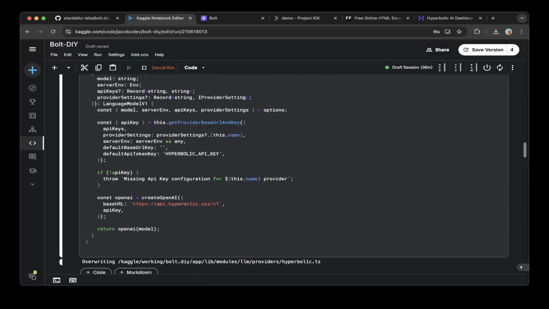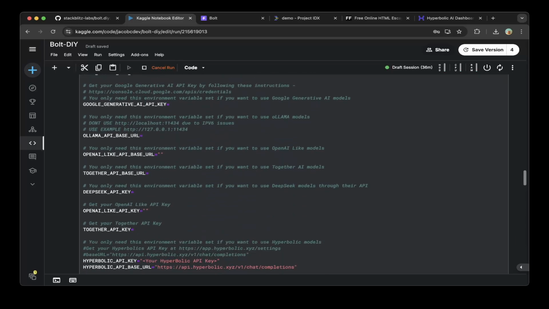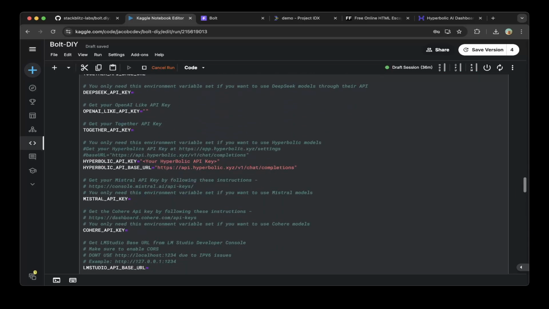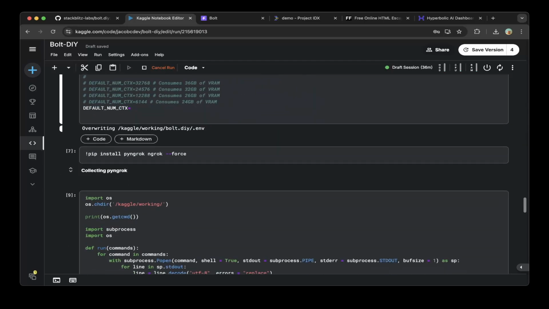After you update this file, you can also add this Hyperbolic API key in the environment file, or you can add it in the UI. I'll show you a little bit later, but you can also add it in this environment file. Also make sure that the base URL is using v1 chat completions. So that's it. And after that, you can use ngrok to expose everything.